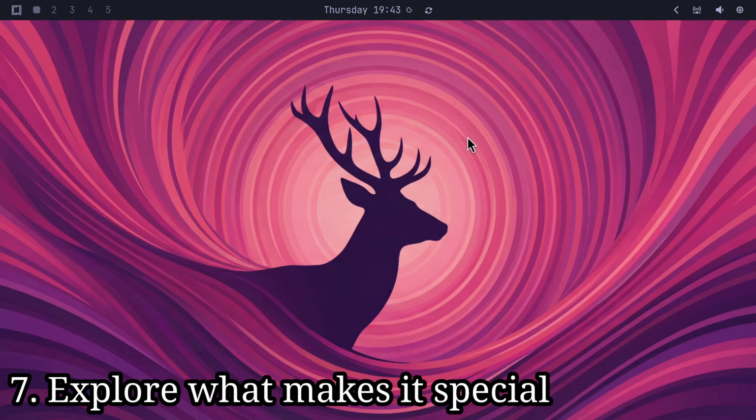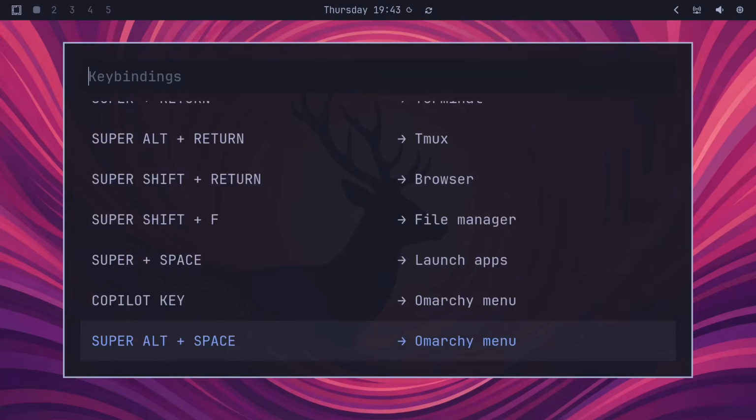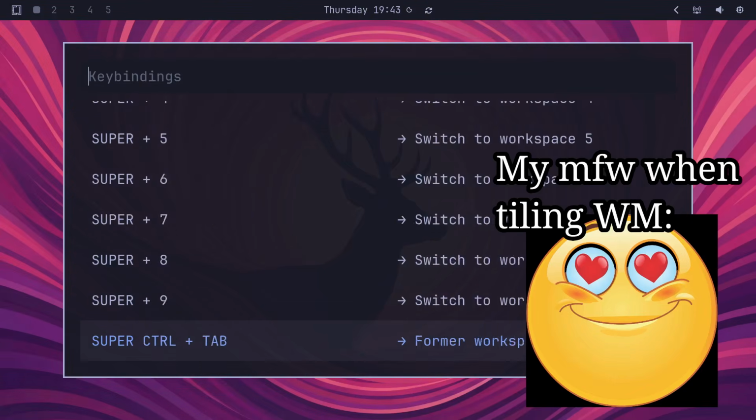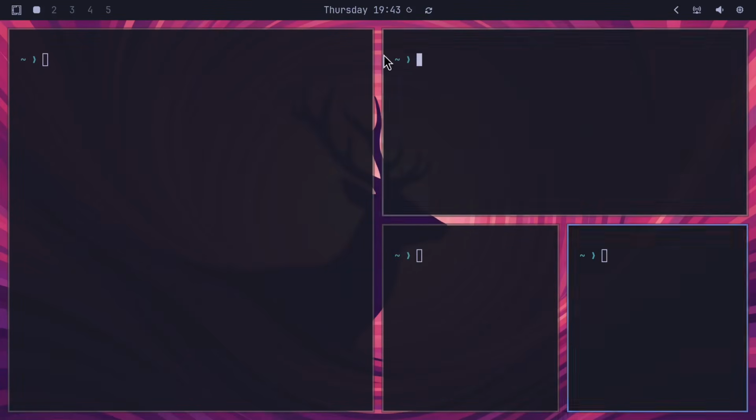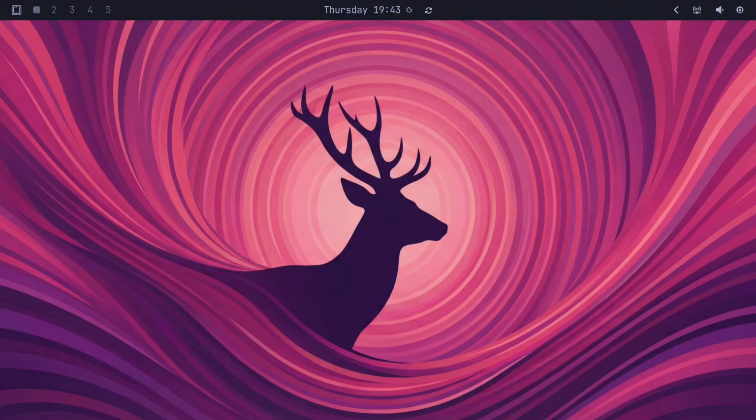And number 7, explore what makes it special. So the first thing is it's very keyboard navigable. This is one of the best things about Hyprland and tiling window managers in general. I am a massive fan of tiling window managers, and you can see it even has some kind of binary space partitioning. It's just a great way to organize things, in my opinion. So this is sort of what the operating system means when it says it's opinionated, right? This is not just giving you a very default experience.